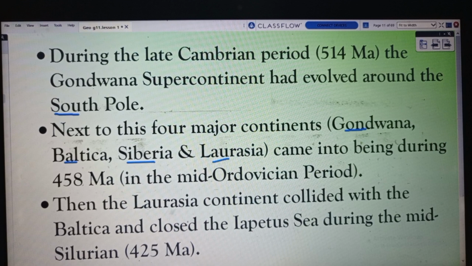Then the Laurasia continent collided with Baltica and closed the Equator's sea during the mid-Silurian, 425 million years ago.